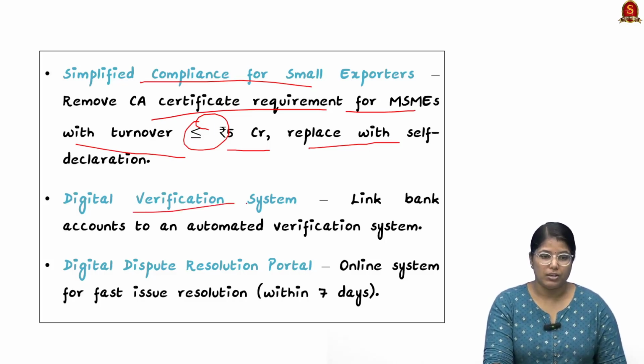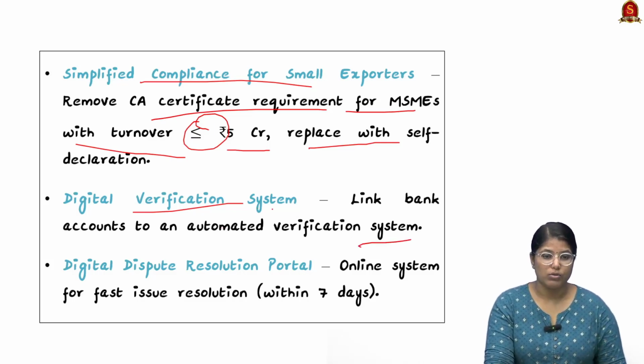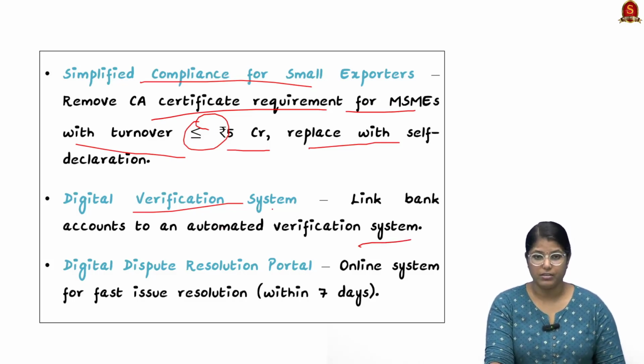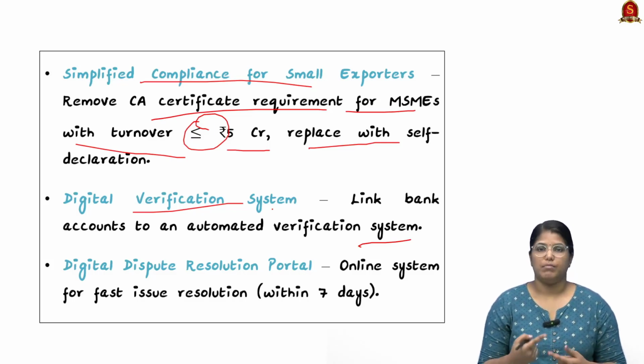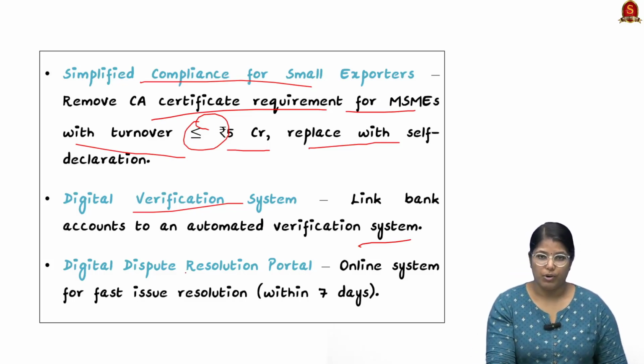Thirdly, we can bring in a digital verification system. This can be done by linking bank accounts to an automated verification system. So instead of cross checking manually, we can link banks. This is the third important recommendation.